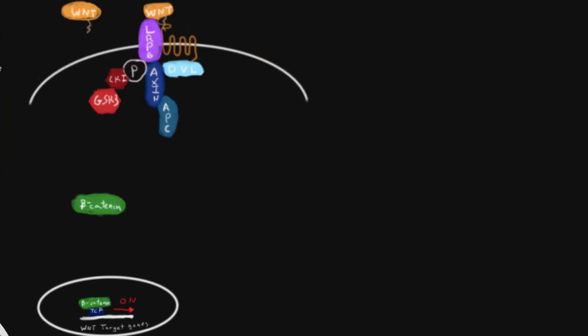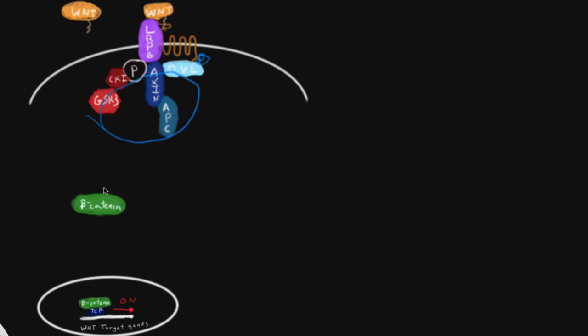So in the on state, we finally get WNT binding to that frizzled receptor. When this happens, a signal is transduced across the membrane, and GSK3 and CK1 are recruited towards the membrane. Once they're recruited here, these kinases then work to phosphorylate the cytoplasmic tail of LRP6. Upon phosphorylation here and phosphorylation here, we get the recruitment of axin and disheveled. Once axin and disheveled localize towards the membrane, APC follows suit, and now this entire network of proteins which used to make up the destruction complex can no longer do so.